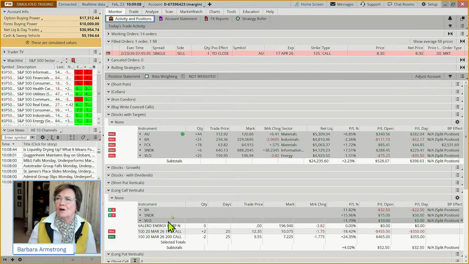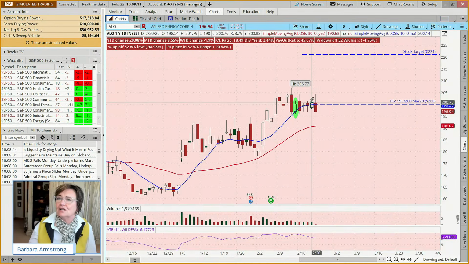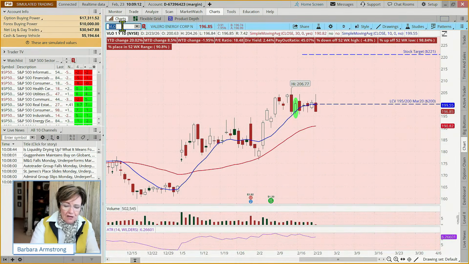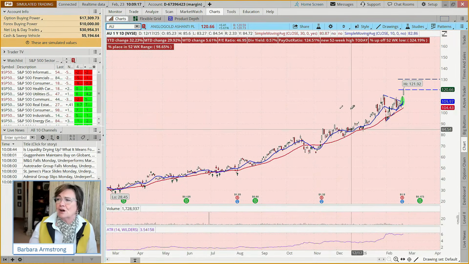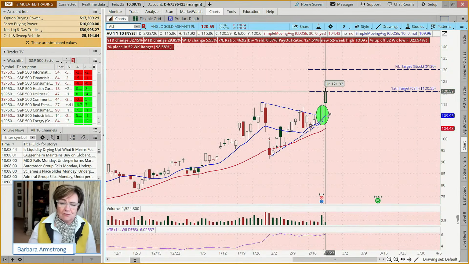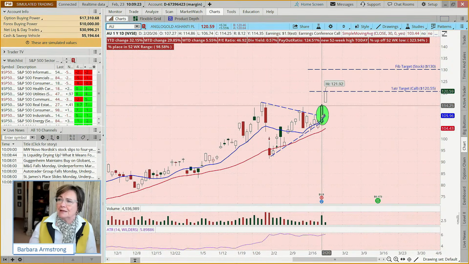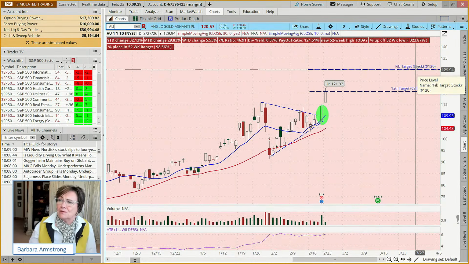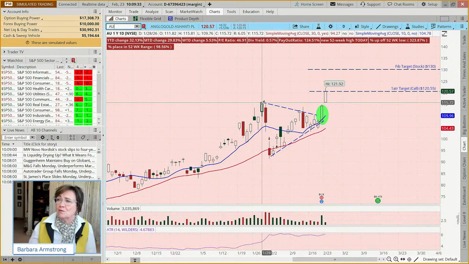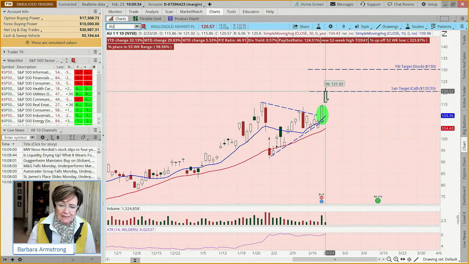That was the reason we chose the 1 ATR target on AU, because if it went up and hit the target, we're out. And we aren't necessarily out if it goes through both strikes. We also need a time element, and then we're still in the stock trade. For that, we set a Fibonacci target. If we had set a swing target, we would have been out of that one at the beginning of the day. Okay, so that's AU.